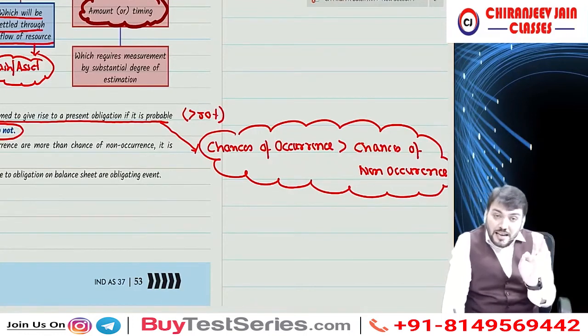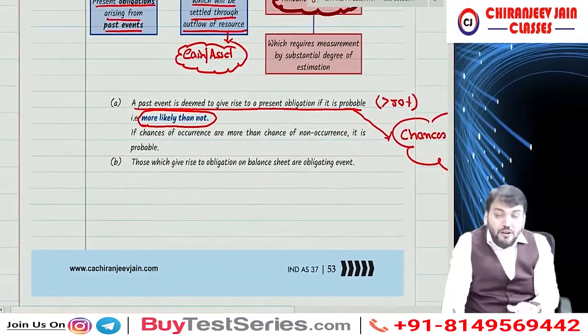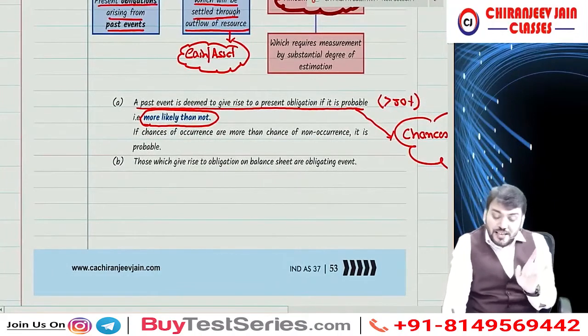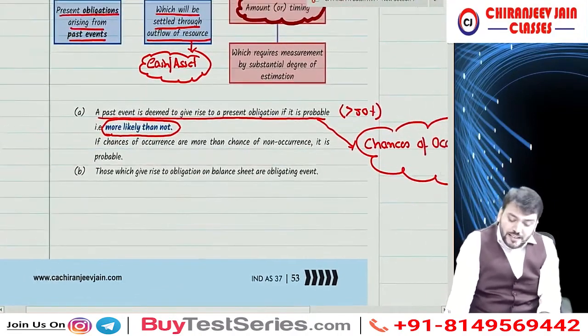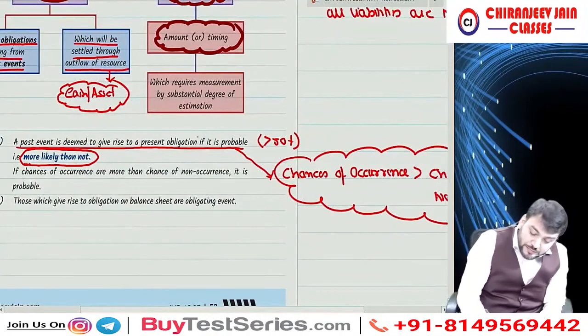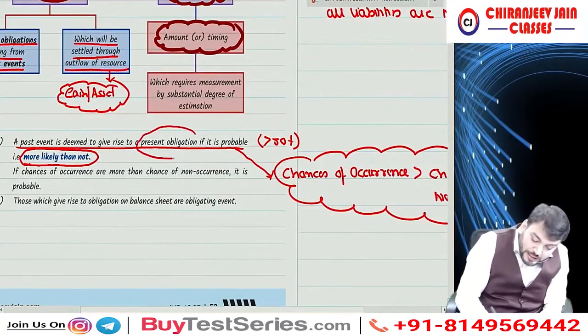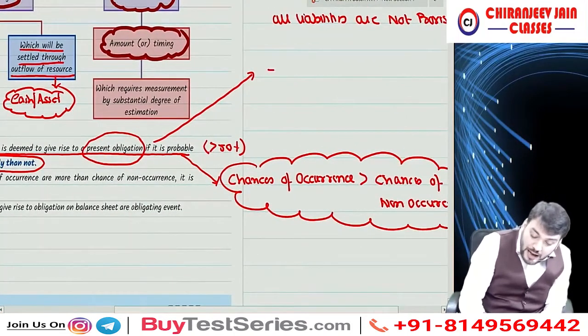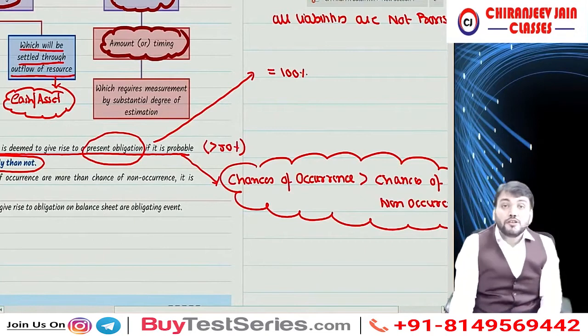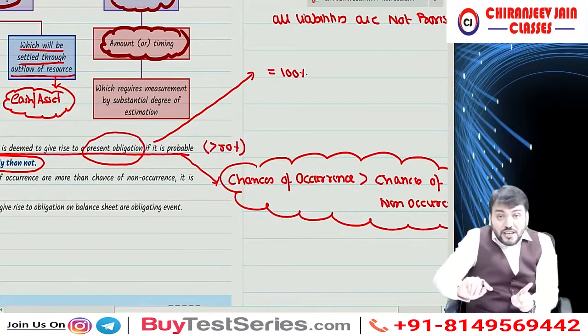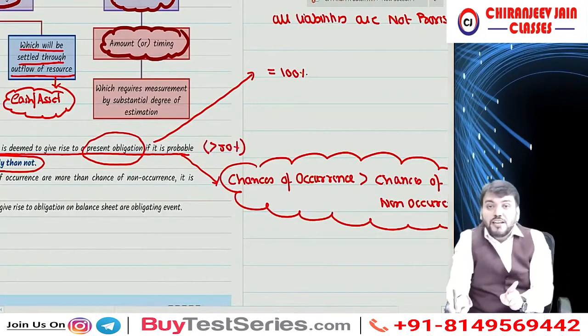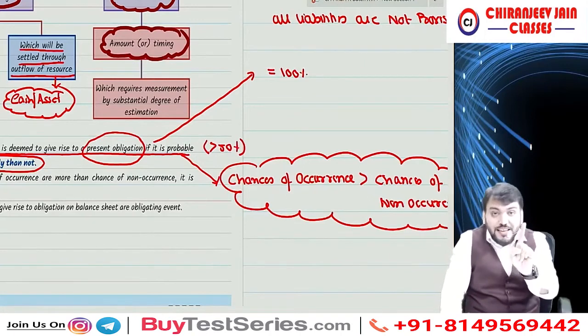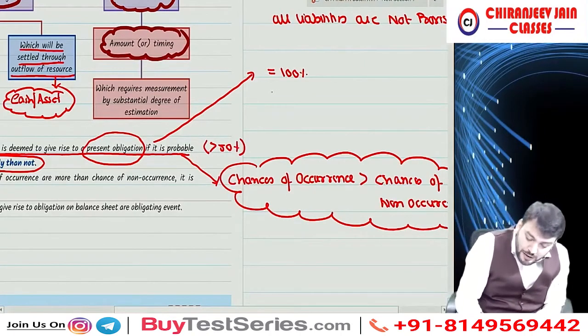Then the event will be deemed to give rise to a present obligation, and then it will become a liability. When I say present obligation, the chances can be either 100% certain, then also it is a present obligation, or more than 50%.